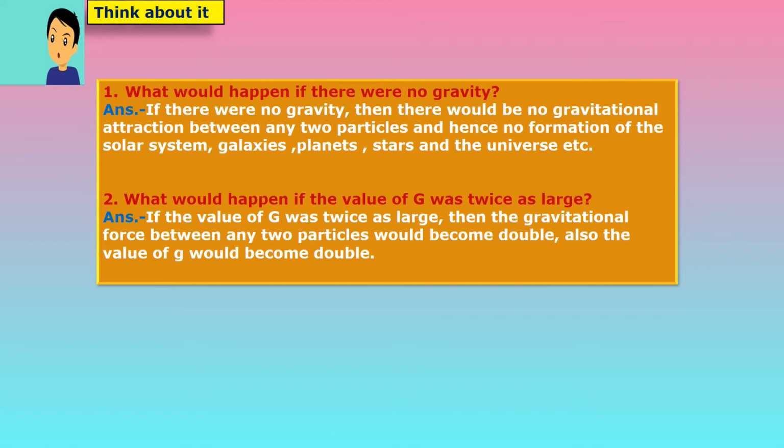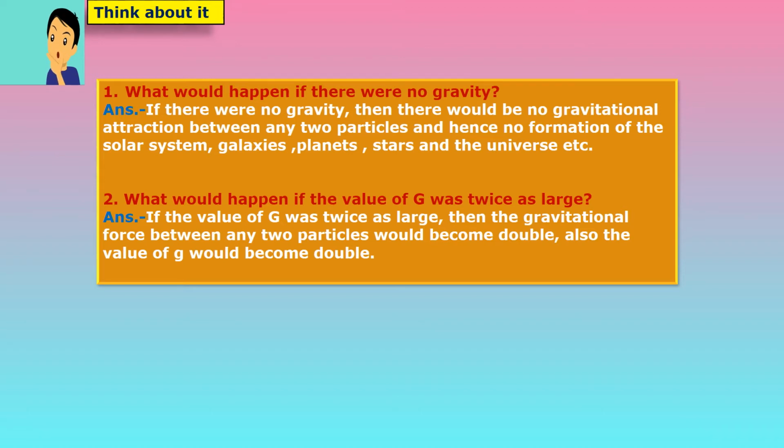Now next is, what would happen if the value of g was twice as large? Means what would happen if the value of the universal gravitational constant is twice as large? So if the universal gravitational constant was twice as large, then the gravitational force between any two particles would become double.